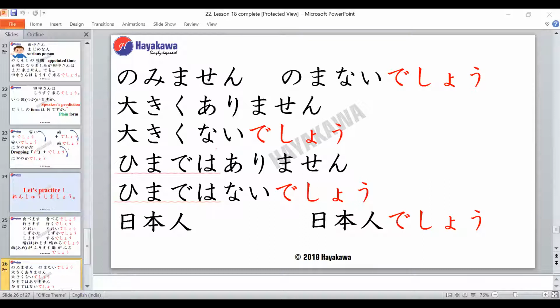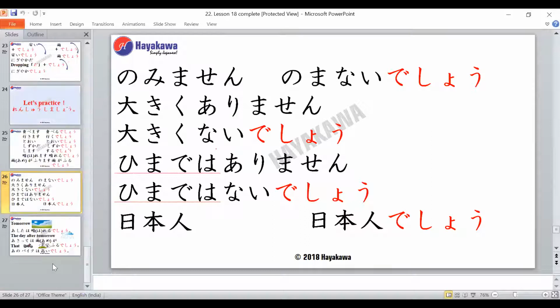Okay, shall we read all the words with the desho form once together? Nomimasen, nomanai desho. Okiku arimasen, okiku nai desho. Hima de wa arimasen, hima de wa nai desho. Nihonjin, Nihonjin desho. Any doubts so far? No, Sanjay.